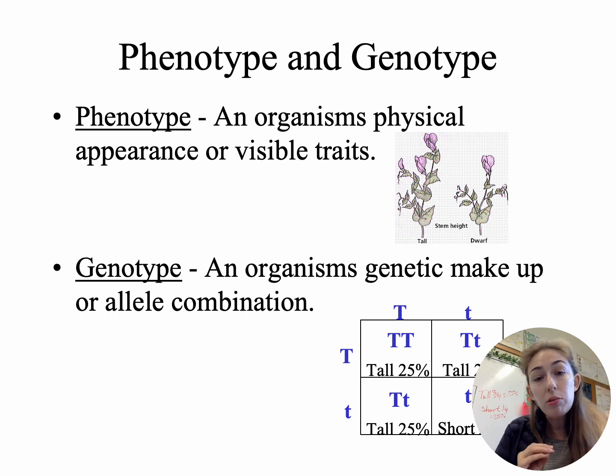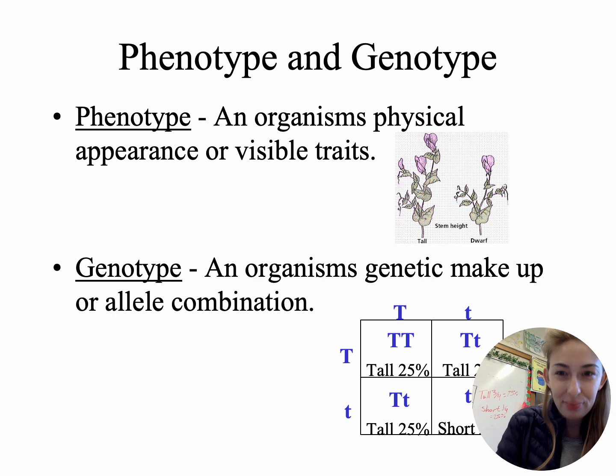But for my genotype percentages, my capital T is 25%. My lowercase t is 25%. But I have 2 of the capital T, lowercase t. So that means that that percent is going to be 50%, okay?